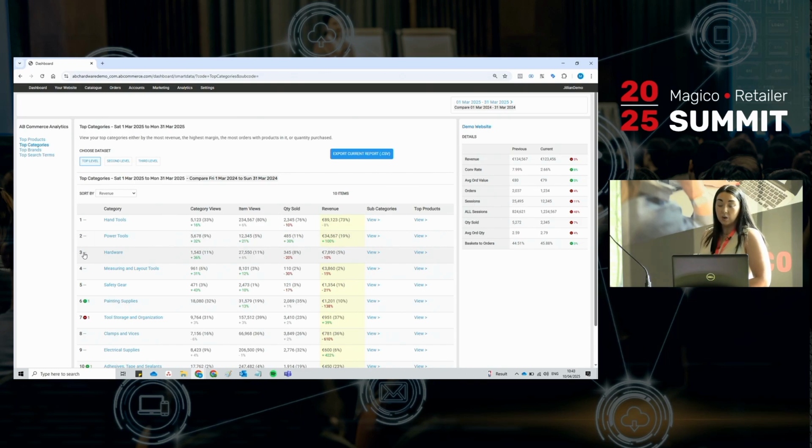Is it that you're not competitive in that category? Do you not have enough products in there? Is pricing an issue? Are you making comparisons to your competitors? Was there a pricing increase? Did you increase before somebody else?